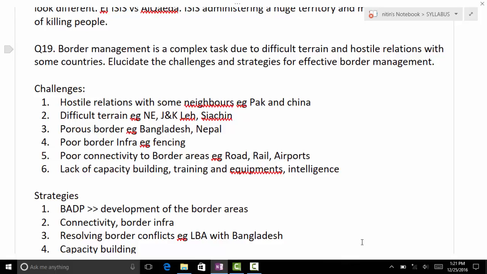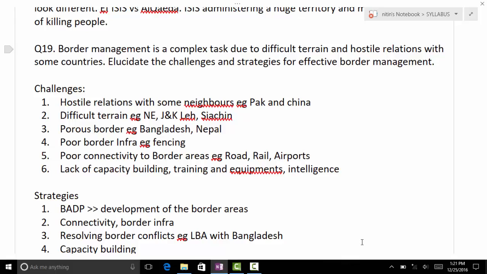So when you have all these things, then you come to challenges. We have hostile relations with neighboring countries, for example Pakistan and China, where we always face challenges. For example, we have a very long border with Pakistan and China.